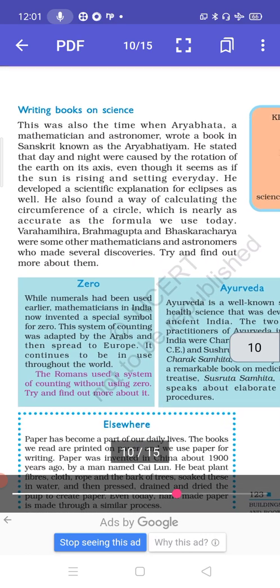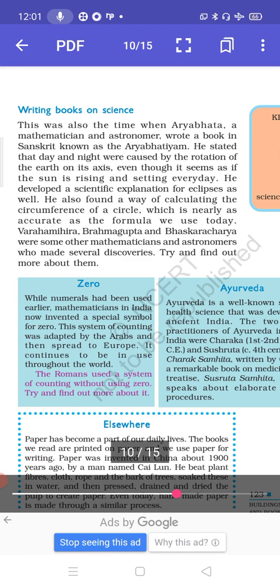Writing books on science. This was also the time when Aryabhata, all of you are aware of, and you know about this person, Aryabhata, a mathematician and astronomer. He wrote a book in Sanskrit known as Aryabhatiyam. He stated that day and night were caused by rotation of the earth on its axis, even though it seems as if the sun is rising and setting every day.